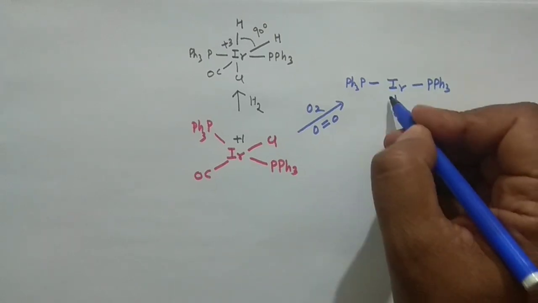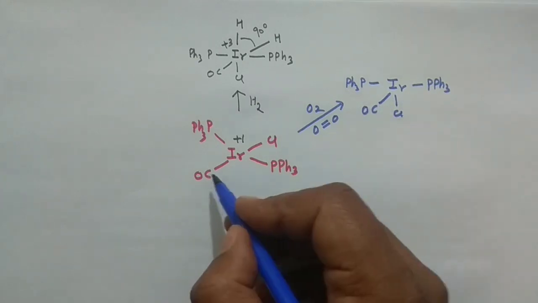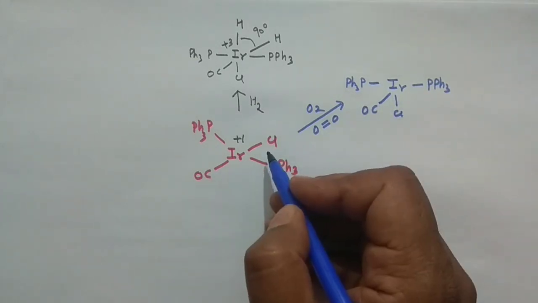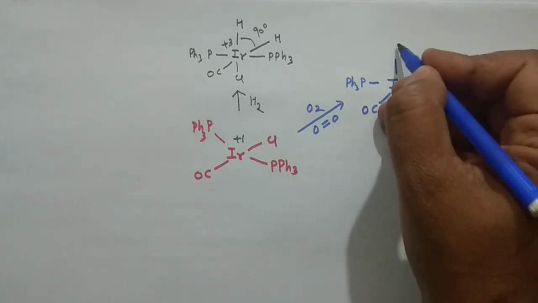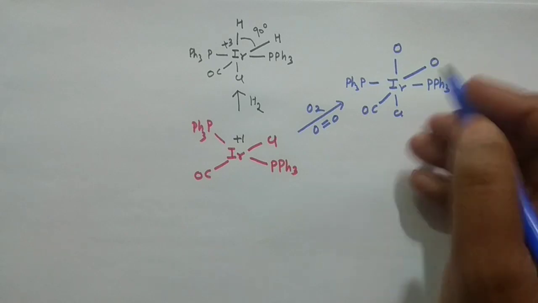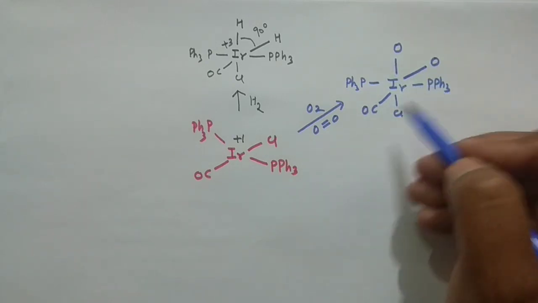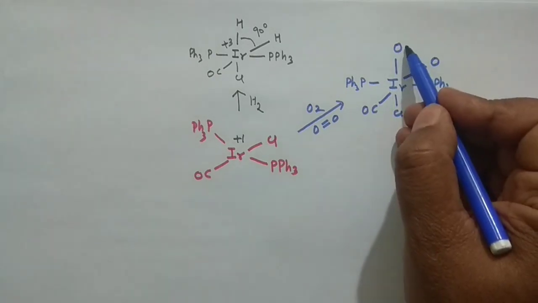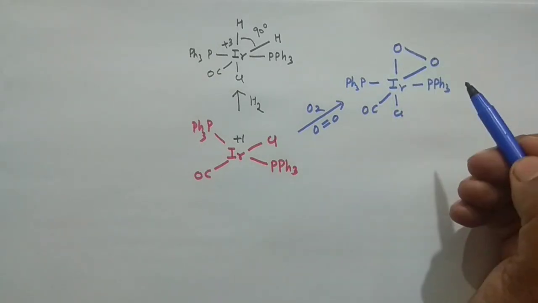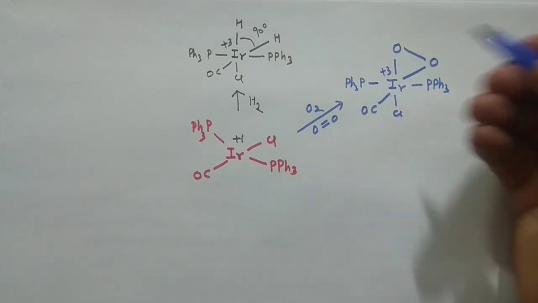Your chlorine and your carbonyl would be cis to each other, however they were trans here. And then you have your oxygen connected here, and the other oxygen connected here. You know the bond order is 2, but here it is only 1, so you will connect it like that. So again it is in the +3 oxidation state, fine.